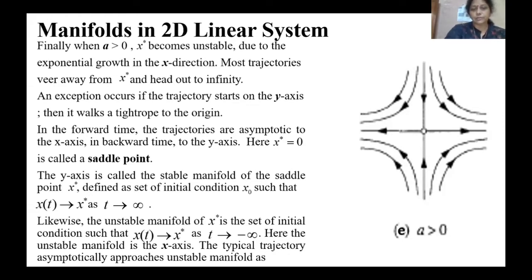Only along this line do you get the approach towards 0, because y always approaches 0, but otherwise everywhere the trajectories are moving away. So this point is a saddle point because trajectories are moving away from it.